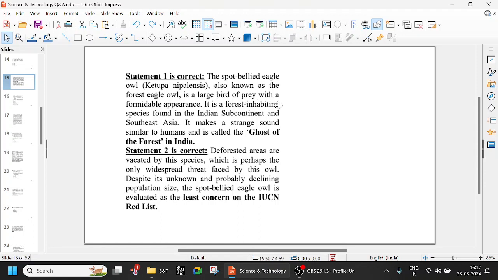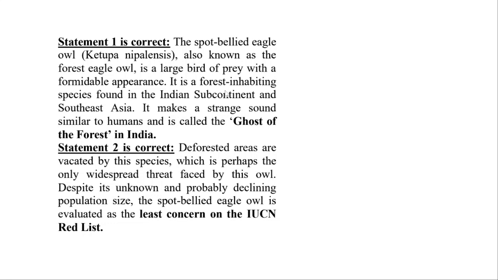It is a large bird of prey with a formidable appearance. It is a forest-inhabiting species found in the Indian subcontinent and Southeast Asia. It makes a strange sound similar to humans, and that is why it is called the ghost of the forest in India. All these are regarding the spot-bellied eagle owl. Also, deforested areas are vacated by this species. That is the only widespread threat faced by this owl.